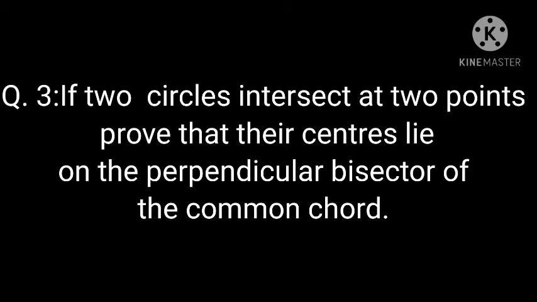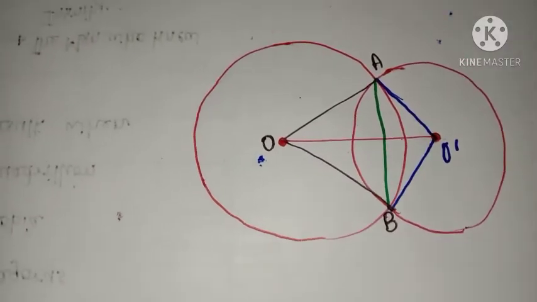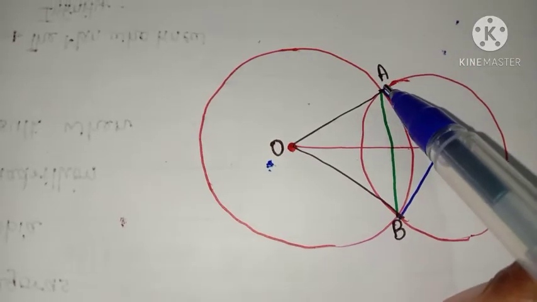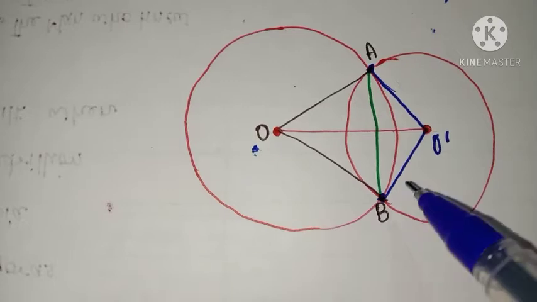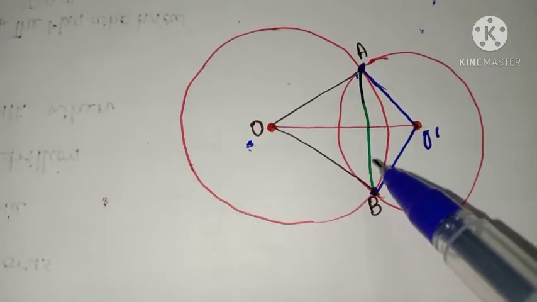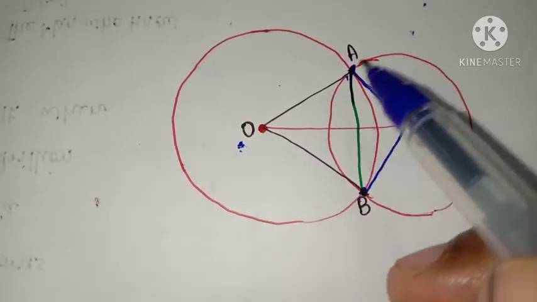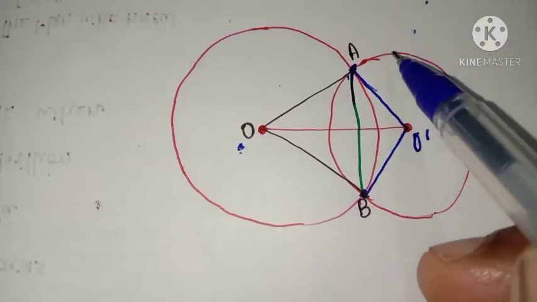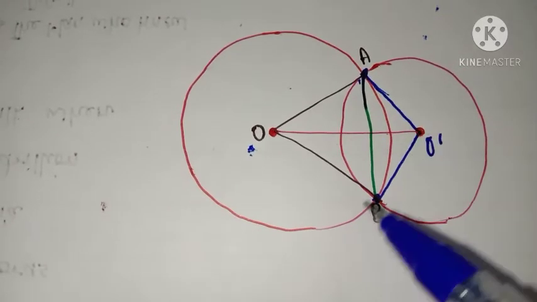Now last question. If two circles intersect at 2 points, prove that their centers lie on the perpendicular bisector of the common chord. See the figure. Two circles intersect at 2 points A and B. So if we join A and B, we can see that this AB is the common chord to both circles. AB is a chord of the first circle, and AB is also a chord of the second circle.